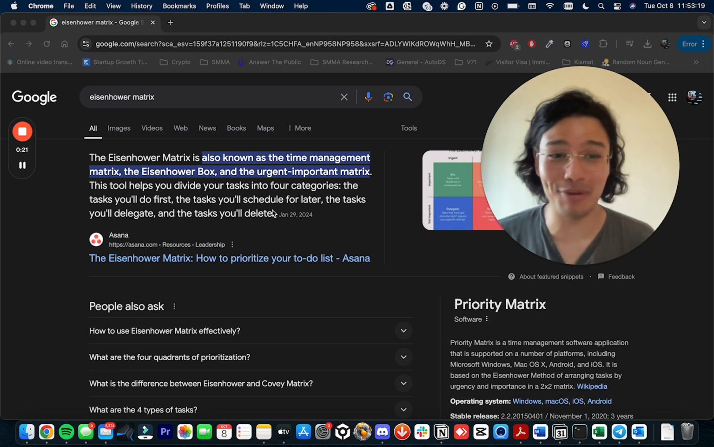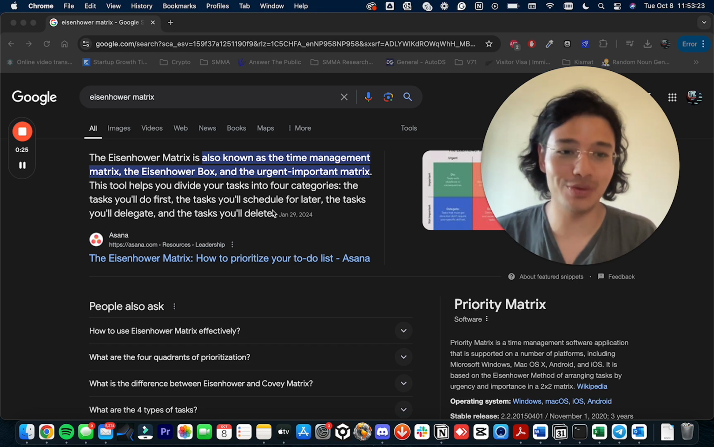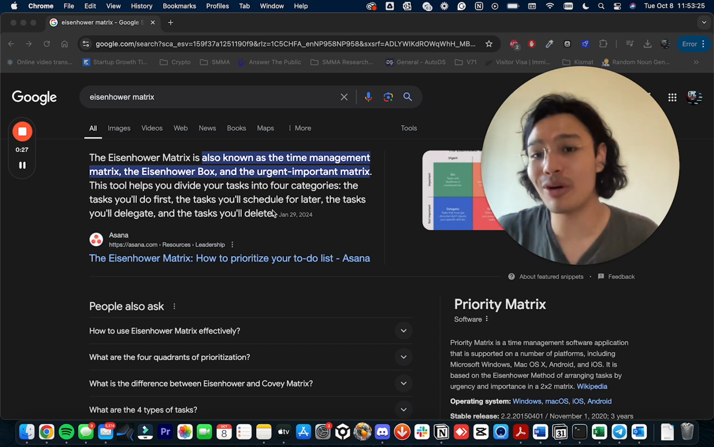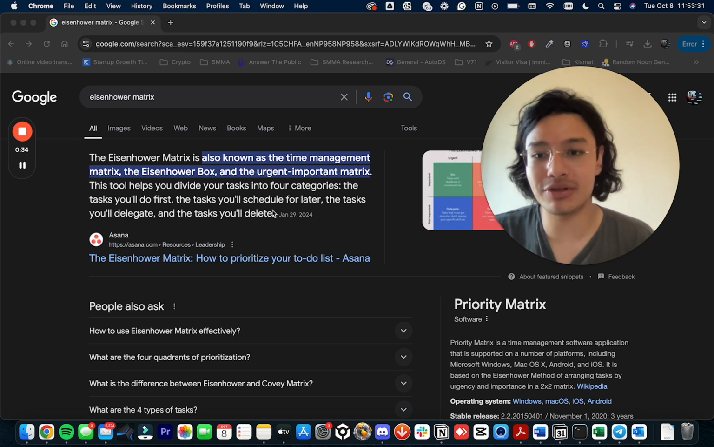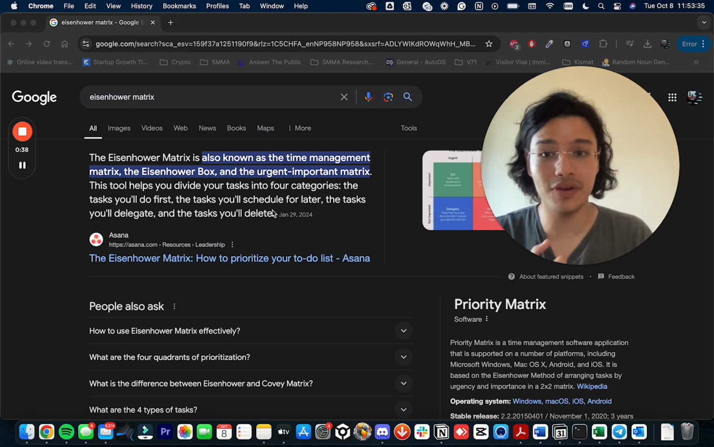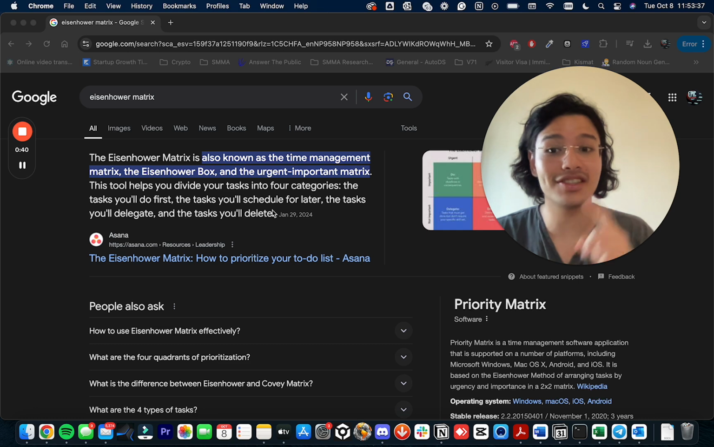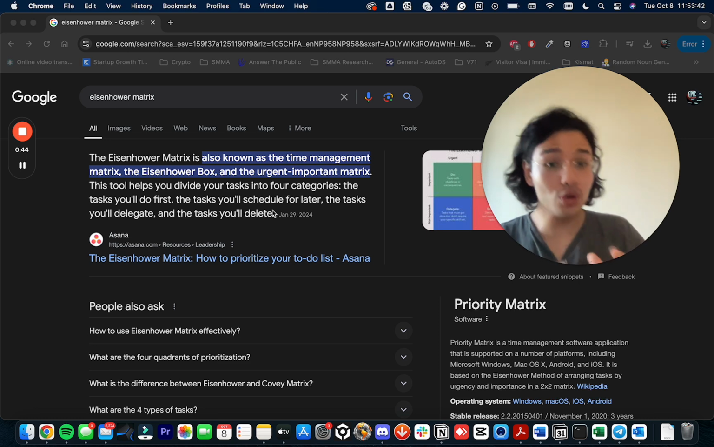So I just popped up Google because I don't know how to explain it well. I could have just popped up ChatGPT as well, but Google is the easiest way to do it. So the Eisenhower Matrix is also known as the Time Management Matrix, the Eisenhower Box, and the Urgent Important Matrix. This tool helps you divide your tasks into 4 categories: the tasks you do first, the tasks you schedule for later, the tasks you delegate, and the tasks that you delete, right? So this is what Google says.